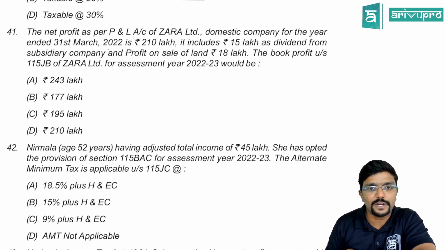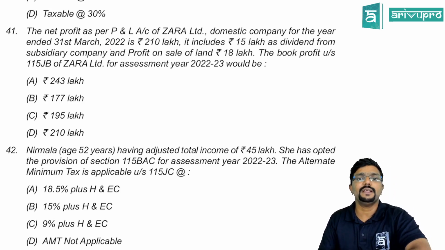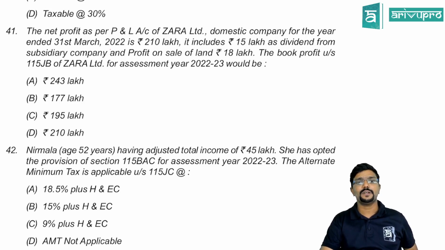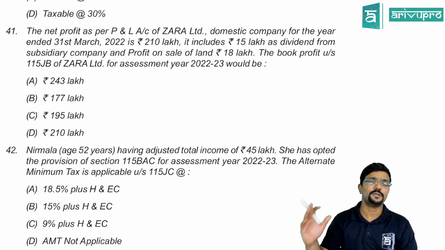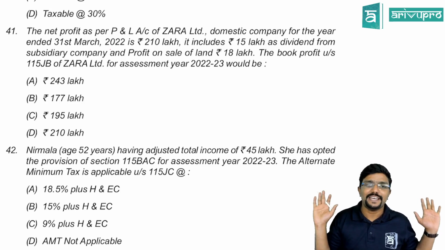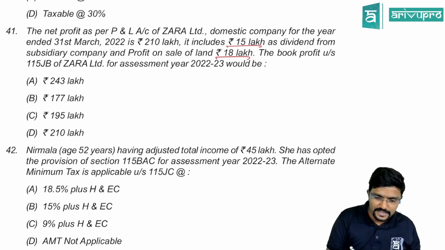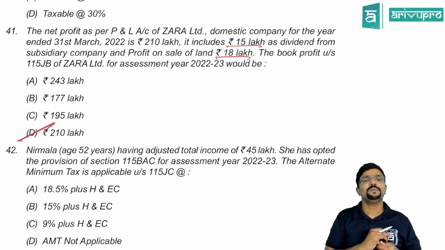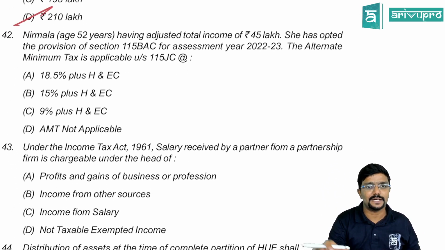Chalo, we'll go to 41. The net profit as per P&L account of Zara Limited, domestic company, for the year ended 31st March 2022, is 210 lakh. It includes 15 lakh as dividend from subsidiary company, and profit on sale of land is 18 lakh. The book profit under section 115JB, this is with respect to MAT, of Zara Limited for assessment year 22-23 would be 210 only. Actually, these two we should not add or deduct, so it should be 210 itself, guys. So nothing to add, nothing to deduct there. This is on MAT calculation.